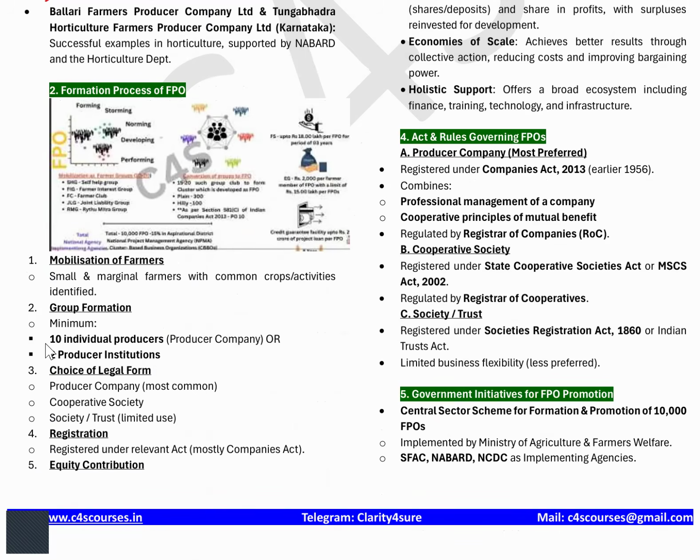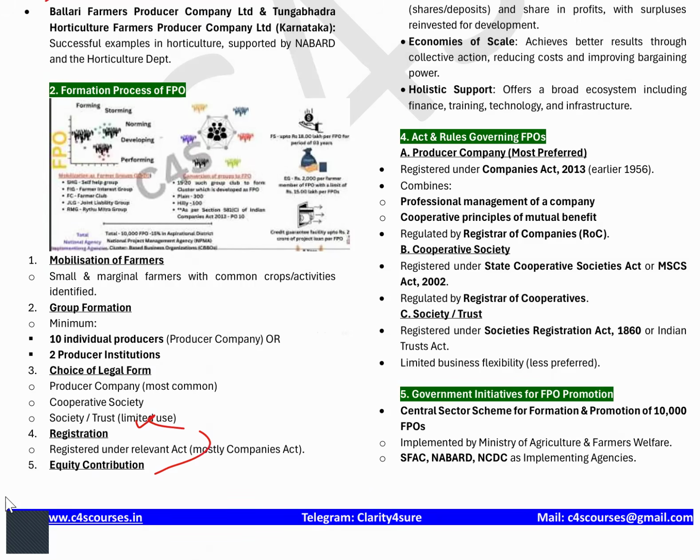Then group formation, minimum 10 individual producers or two producer institutions, and choice of legal form, under which act they want to get enrolled. That is very, very important. Either you want to get under the Companies Act, or you want to get under the Cooperative Societies Act. Under which you want to get it registered, that is very important. Registration is very important.